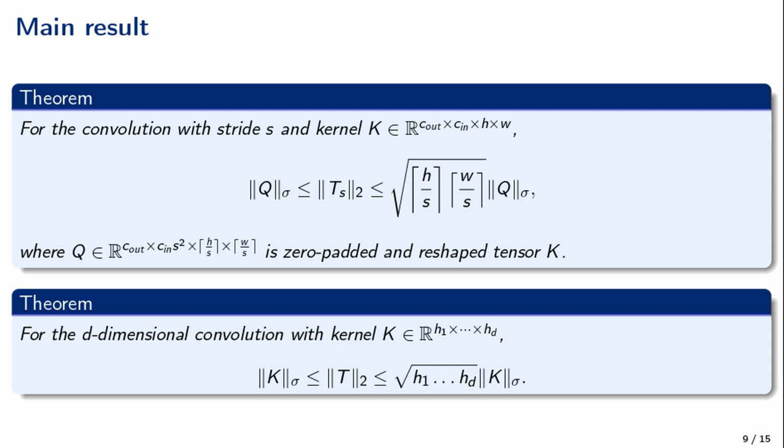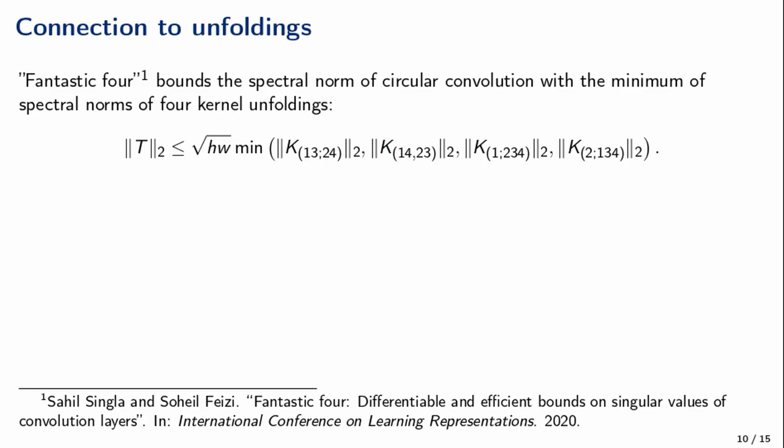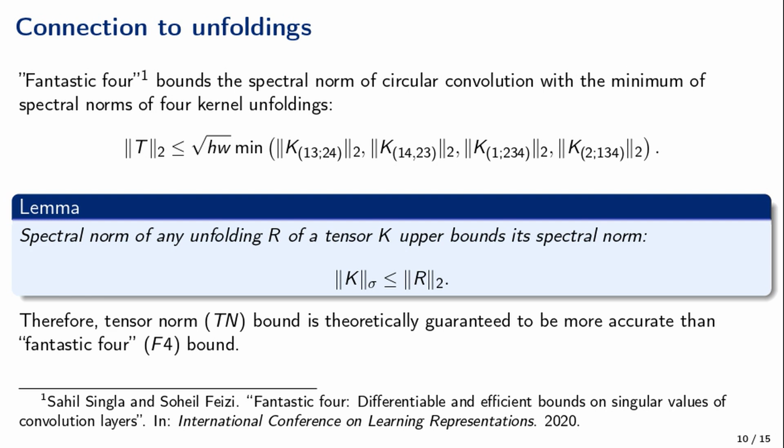One needs to pad initial kernel K with zeros and reshape it to get new kernel Q. In addition, the bound straightforwardly generalizes to convolutions with more than two spatial dimensions. Now I'm going to discuss how our tensor norm bound is connected to tensor unfoldings. The authors of Fantastic Four propose to bound the spectral norm of circular convolution with a minimum of spectral norms of 4 kernel unfoldings. However, spectral norm of any unfolding of a tensor upper bounds its spectral norm. Therefore, our tensor norm bound is theoretically guaranteed to be more accurate than Fantastic Four bound.